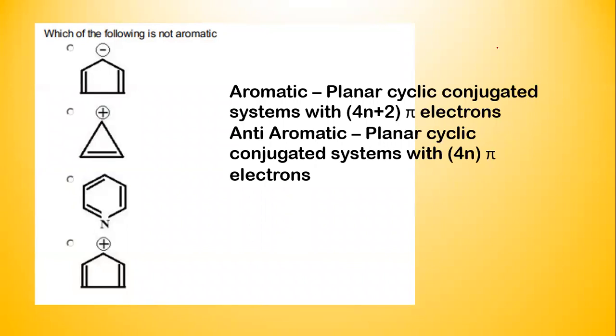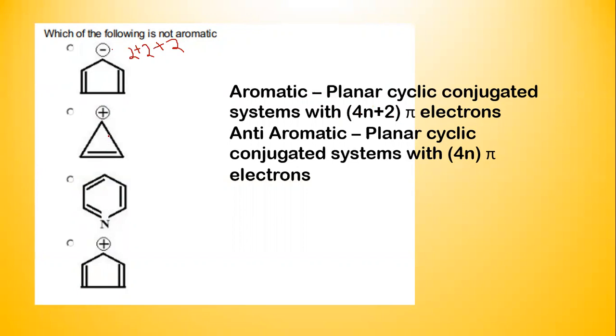Now here the question is to find something which is not aromatic. So we'll take a look at each of these systems. This first system is planar, since all the carbons are sp2 hybridized. It also has a conjugated system, and the negative charge contributes 2 electrons. So the total is 2 plus 2 plus 2, which is 6 electrons, and 6 electrons corresponds to 4n plus 2 pi electrons, where the value of n is equal to 1. Therefore this is an aromatic system.